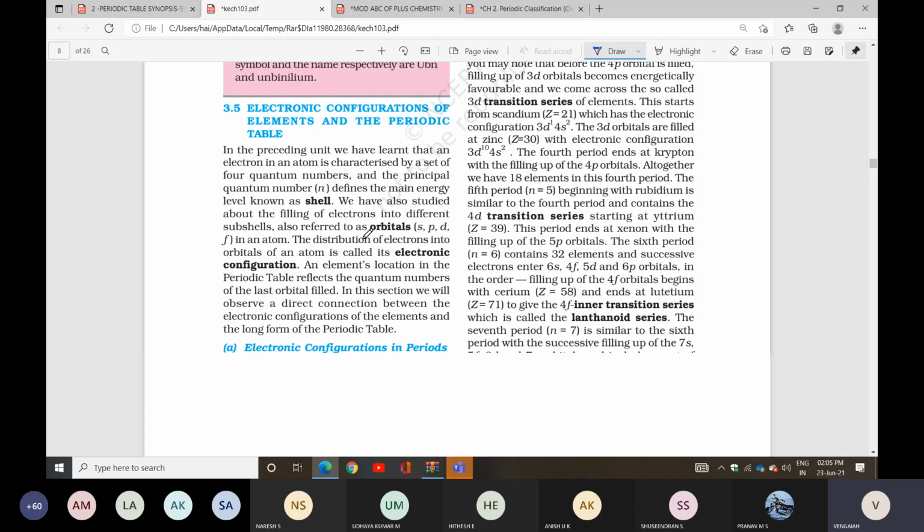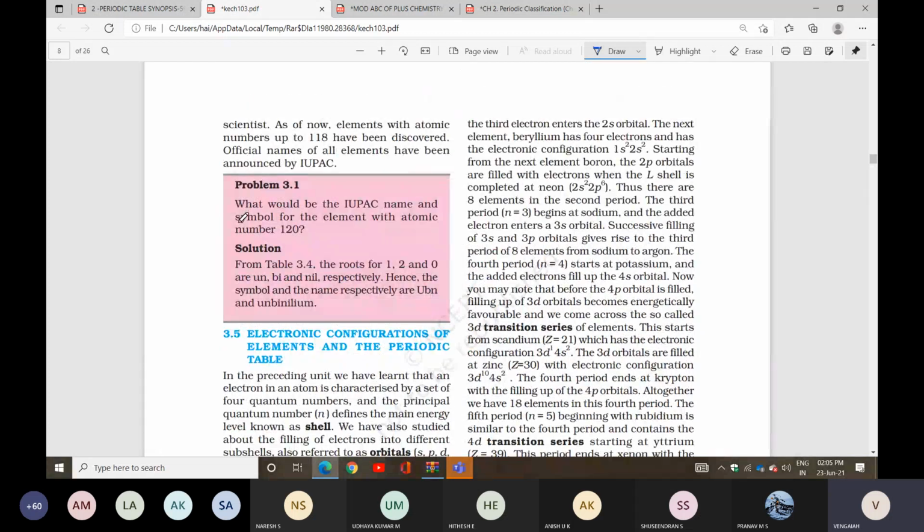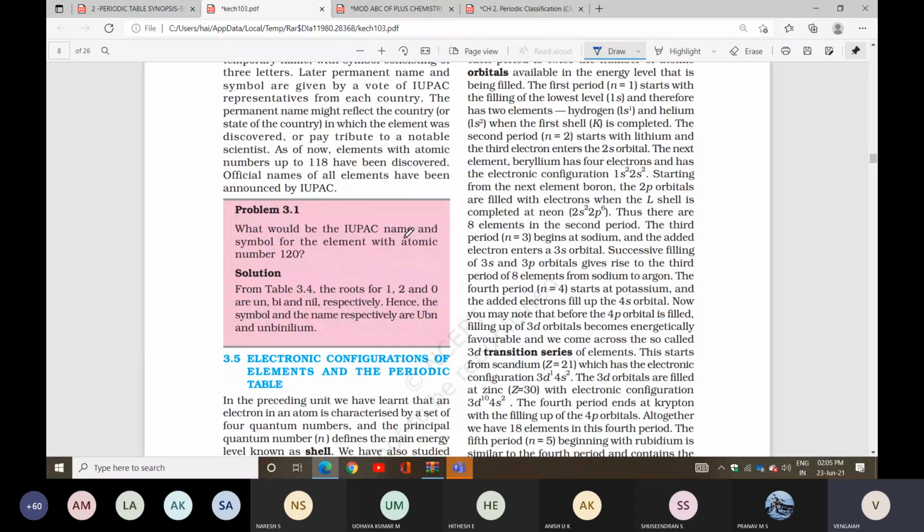What would be the IUPAC name and symbol for the element with atomic number 120? So the atomic number is 120. What would be the IUPAC name? For 120: 1 is un, 2 is bi, 0 is nil. So Ubn.